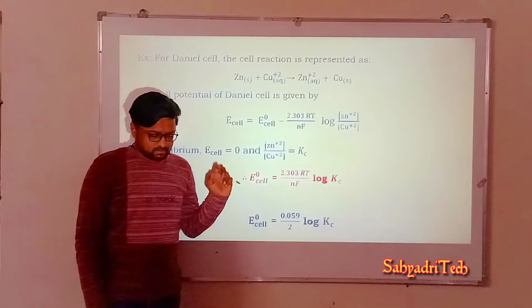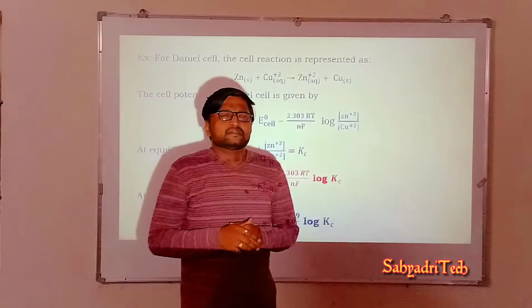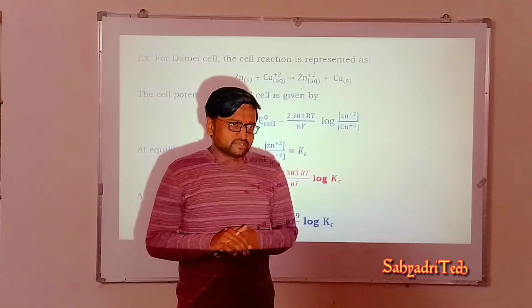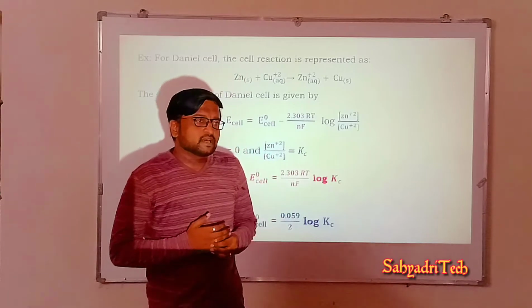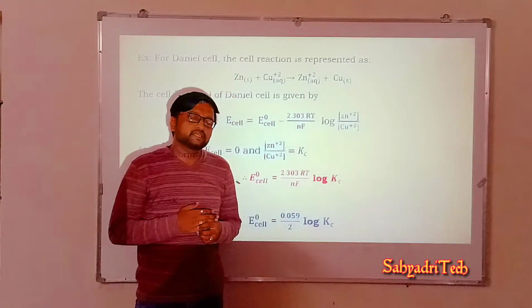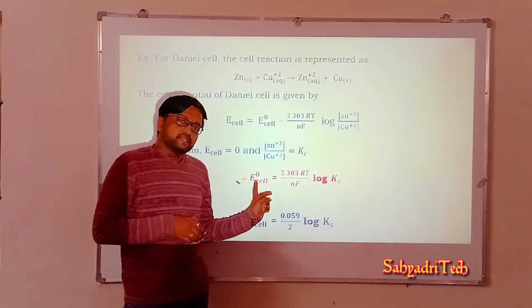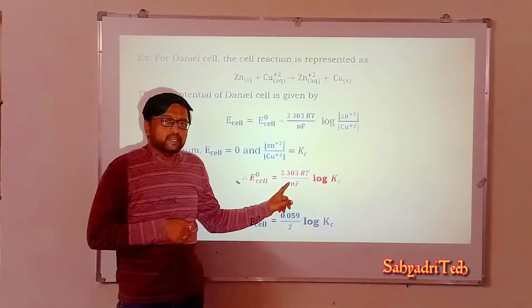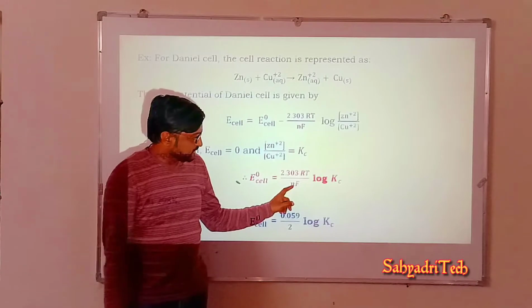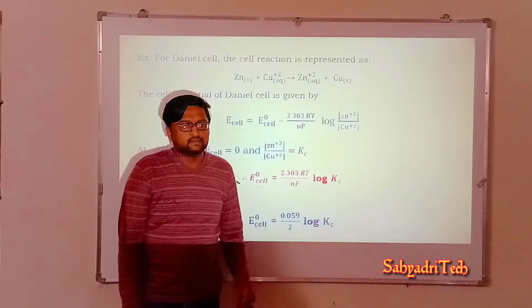Well, it is regarding the relation between the standard cell potential, or simply the electrode potential, or I can say EMF, with the equilibrium constant. What is the equation to be remembered here? E naught cell is equal to 2.303 RT by nF log Kc.